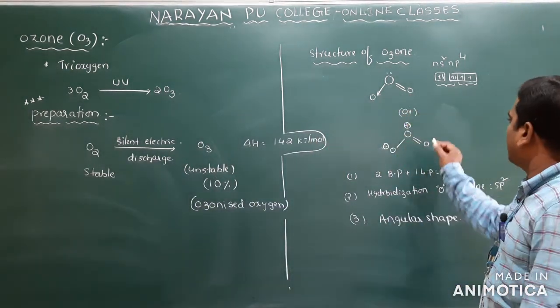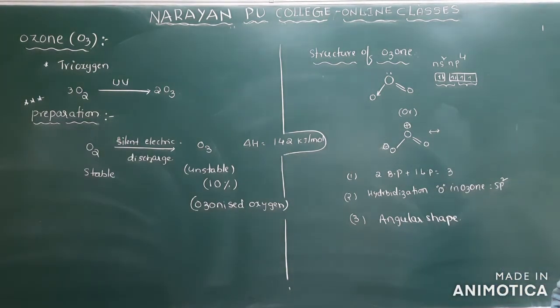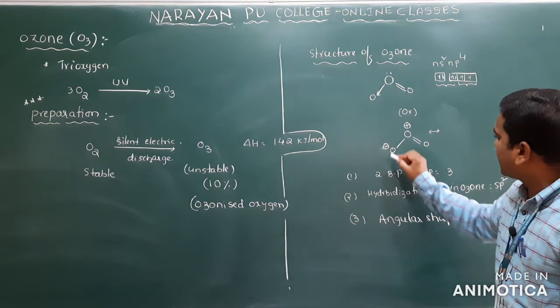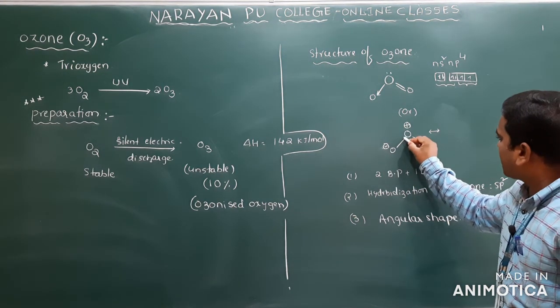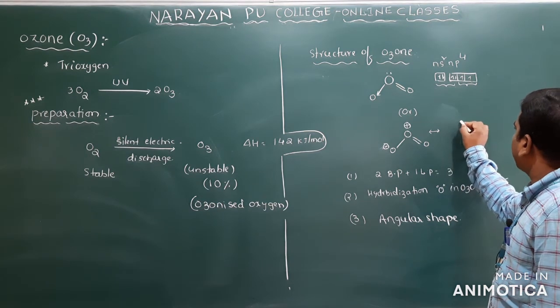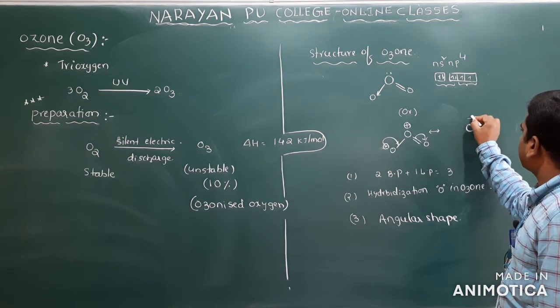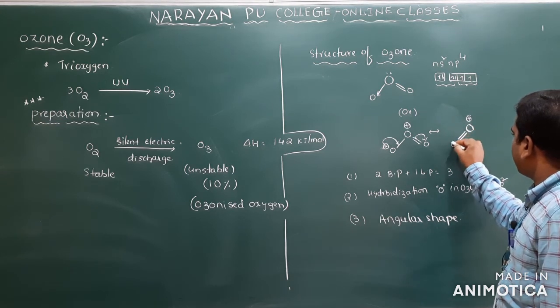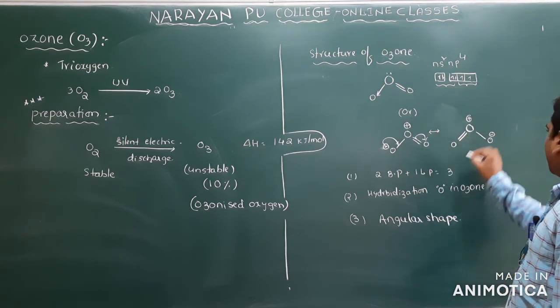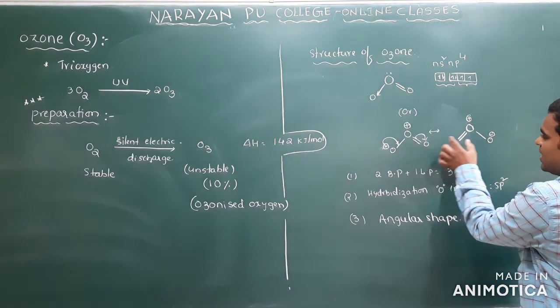And also, you know, it is involved in resonance, because this is a negative charge, this is a double bond, separated by which one here? Single bond. So that's why we can write here: when this bond comes, this bond will go here. So oxygen has a positive charge and here there is a double bond and this has a negative charge. Resonance stabilization. So that's why these bonds are involved in resonance.